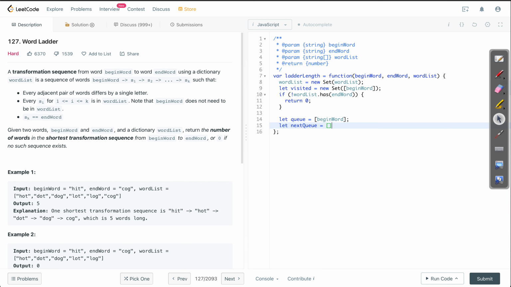So we also need to have one variable for the level. I'll call it distance, and the distance is 1 in the beginning. I think we have good enough preparation to start our while loop. Let's have the while loop now. So the while loop runs as long as queue is not empty.